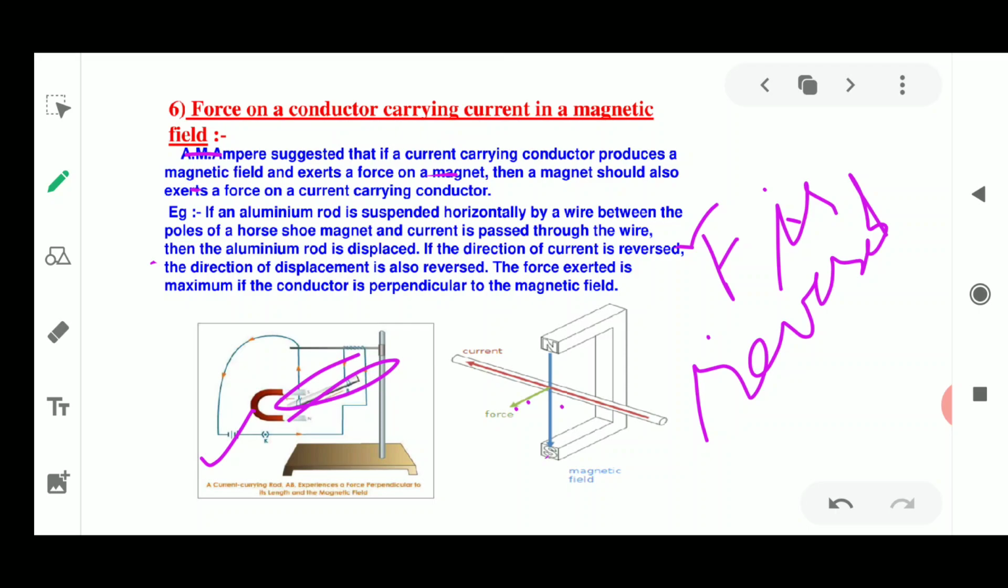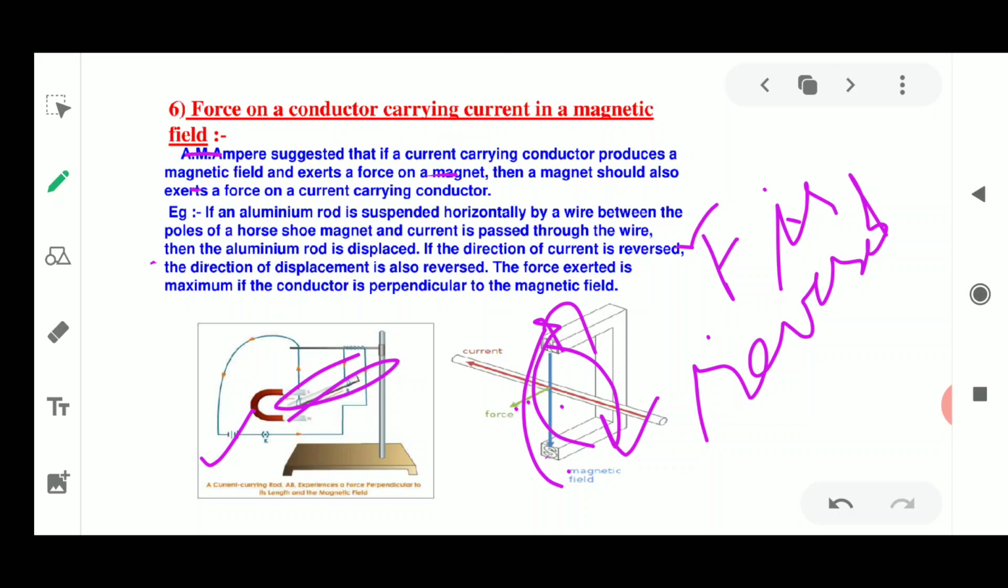Now change the direction of the magnetic field to vertically downwards by interchanging the poles of the magnet. Secondly, you have to place this magnet upside down, so the north pole is at the downside and the south pole is at the upside, on that suspended aluminum rod. Once again it is observed that the direction of force acting on the current carrying rod gets reversed.